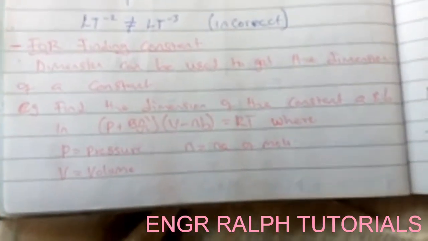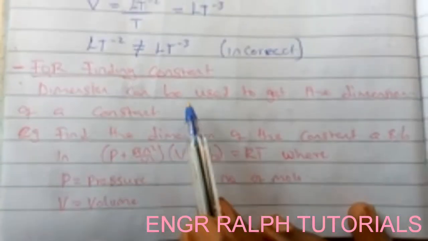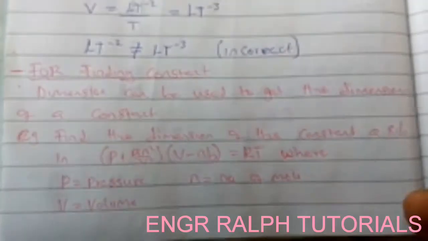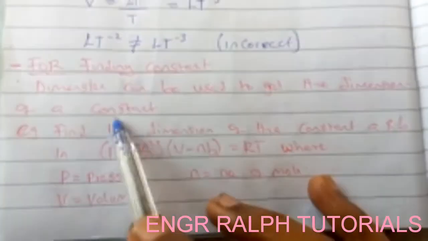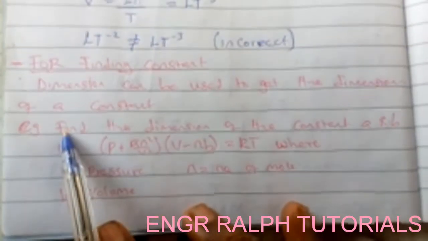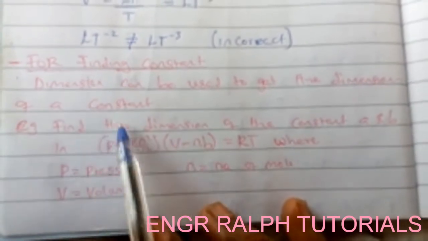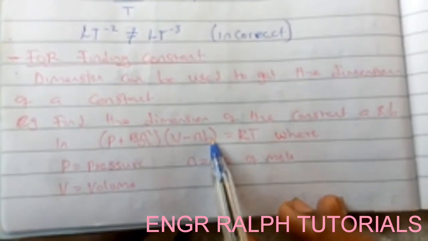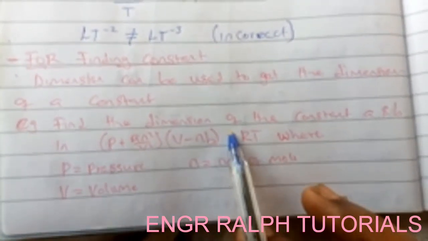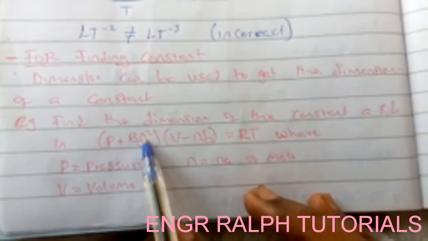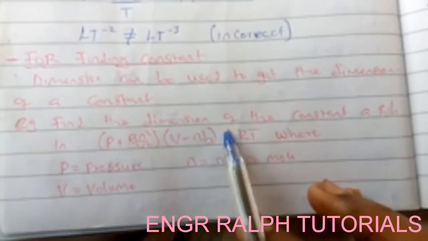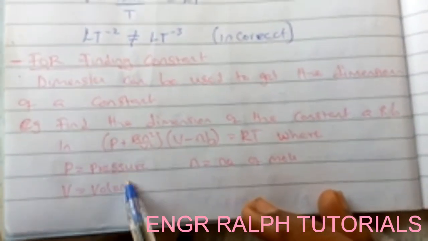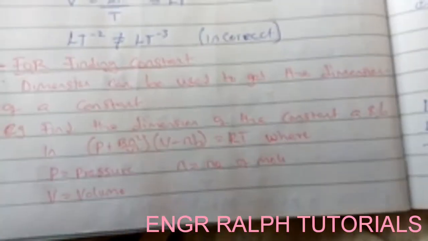Now another very useful and very important aspect is that dimension can be used to find a constant. For example, in a question like this, they ask you to find the dimension of the constants a and b in this expression. Look at the expression. You are given P plus a n square over V square, and V minus nb equals nRT, where P is pressure, V is volume, n is number of moles.